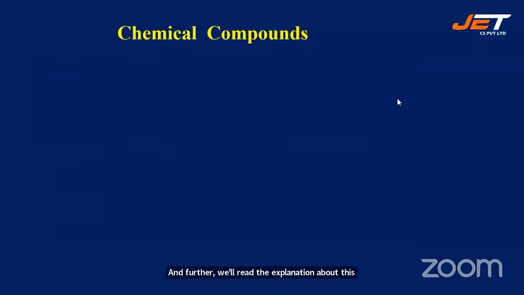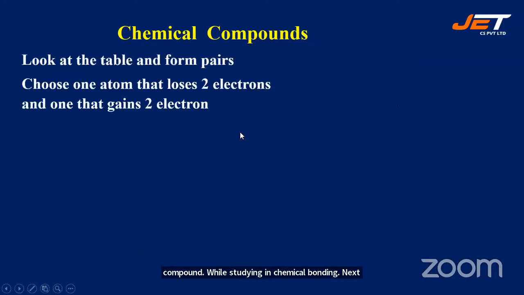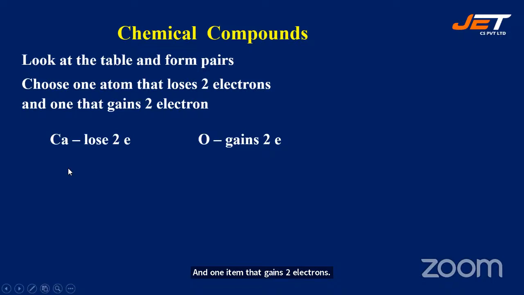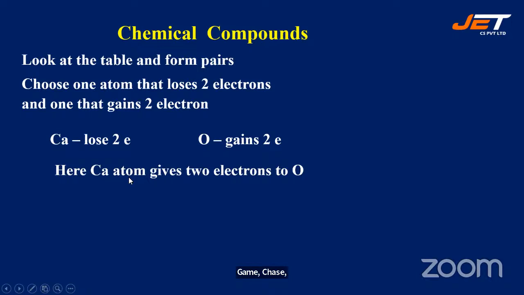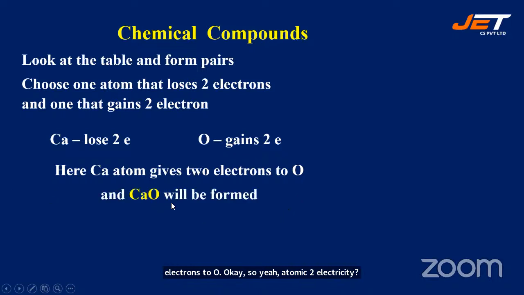Next, look at the table and form pairs. Choose one atom that loses two electrons and one atom that gains two electrons. So calcium loses two electrons, oxygen gains two electrons. So here the Ca atom gives two electrons to O, right? So it forms CaO. CaO will be formed, calcium oxide, right?